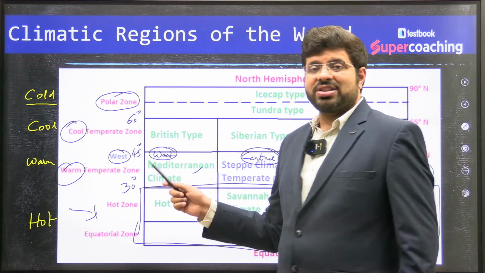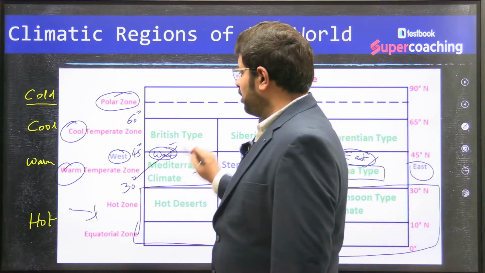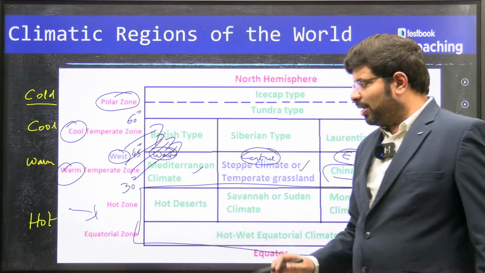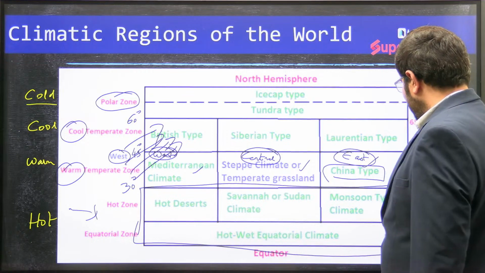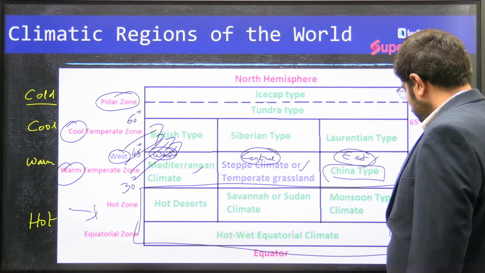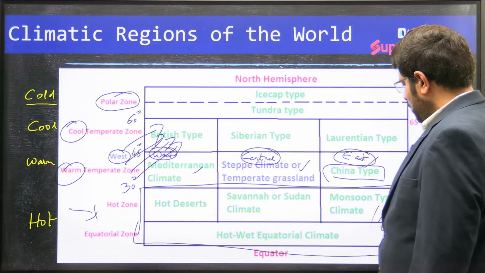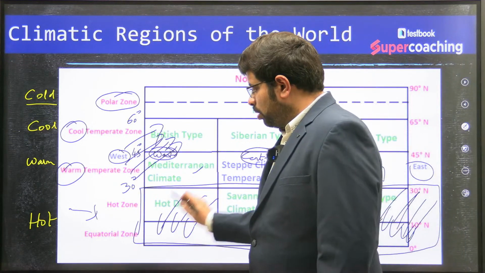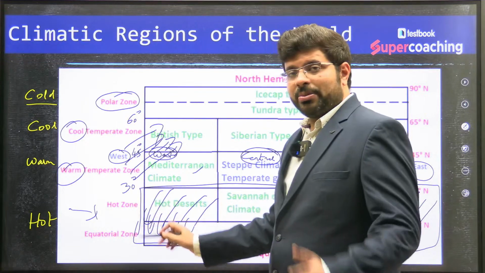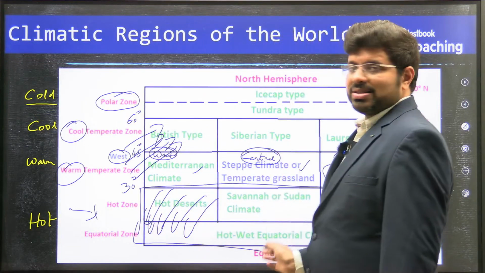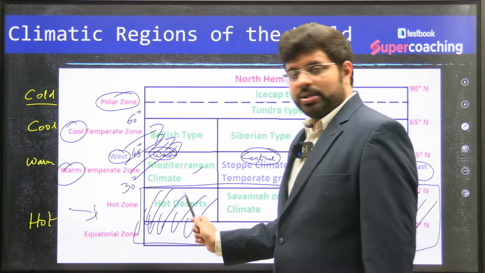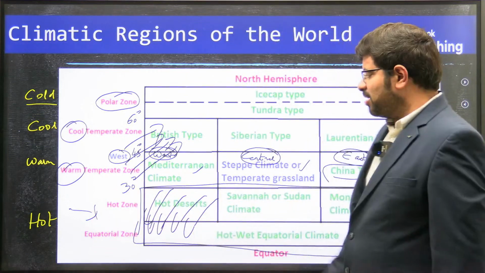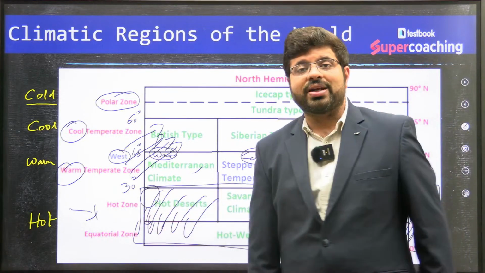So you have the westerly winds, which will give rainfall here. And you will have the trade winds, which will give rainfall here. Trade winds blow like this. Now, there is no wind coming from the ocean to land. Imagine this block is a continent and this block is an ocean. There is no wind which can blow like this in this part. That is the reason why this region turned into a desert.